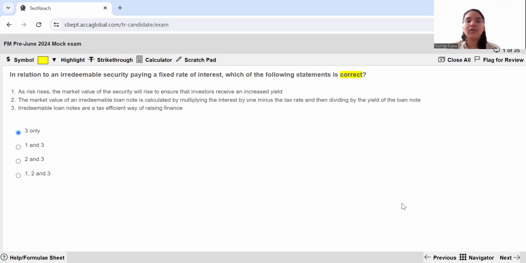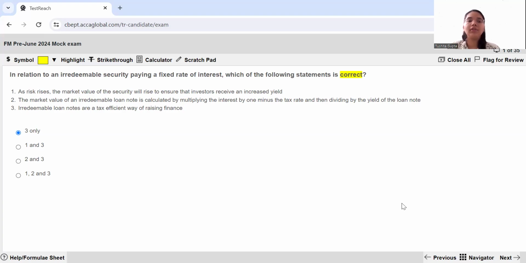But increased return will only be there if your market value of the security actually falls, because you're only paying a fixed interest on this security. So the percentage of interest will be higher if the return basically is the interest that the investor is getting. So the percentage of the return will be higher if the market value is a lower amount. That is why statement 1 is incorrect.